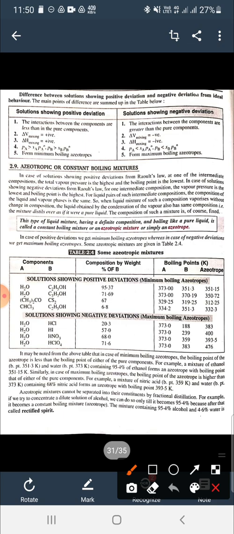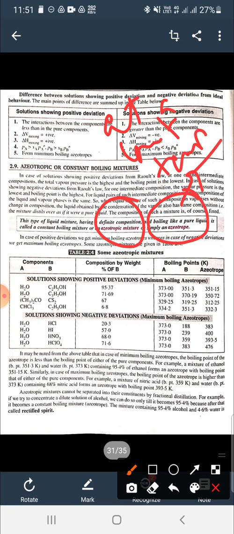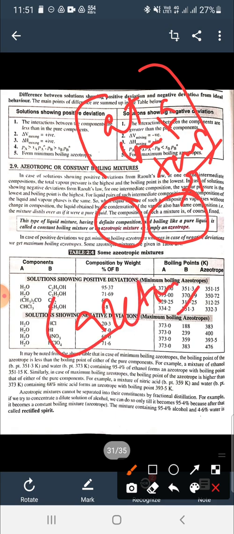As we studied, what are azeotropes? Azeotropes are those particular liquid mixtures which have definite composition and which boil like a pure liquid. It means they boil at a constant temperature. So these types of liquid mixtures which have definite composition and boil at a constant temperature are known as azeotropes. These are of two types: minimum boiling azeotropes and maximum boiling azeotropes.